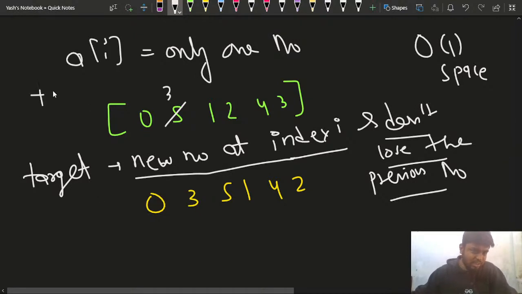Is this much part clear to everyone? Please give me a quick +1 in the chat if you have understood this part. That the target is that I want to update the current number, I want to update the current index, and I don't want to lose the previous number, right?